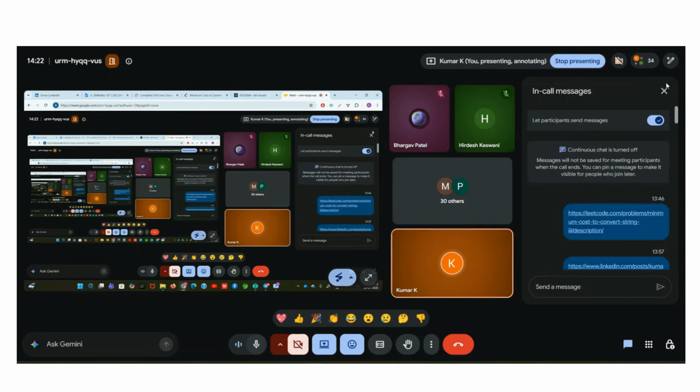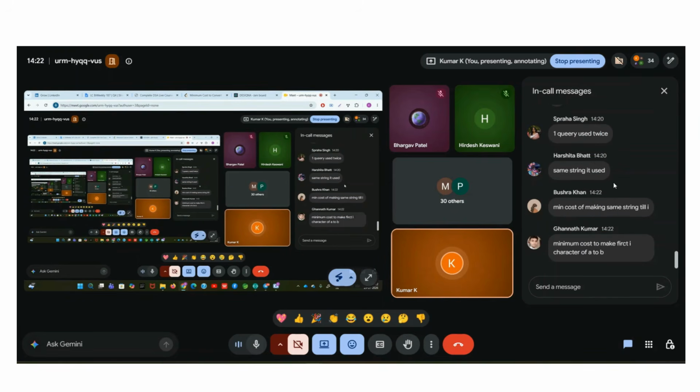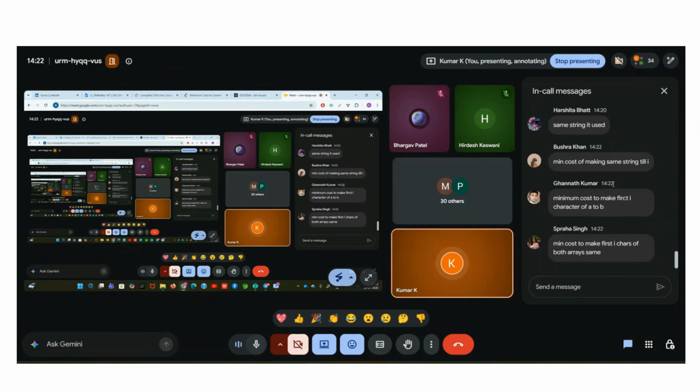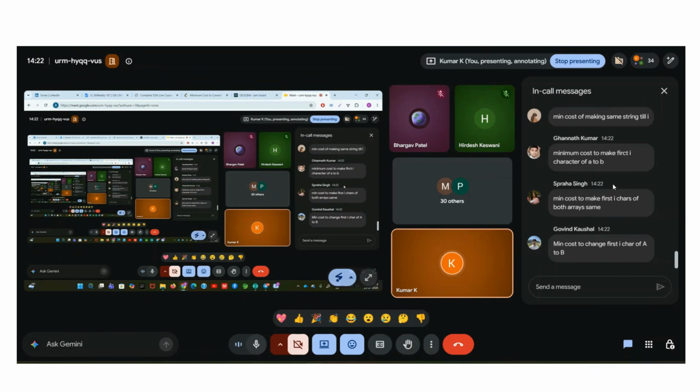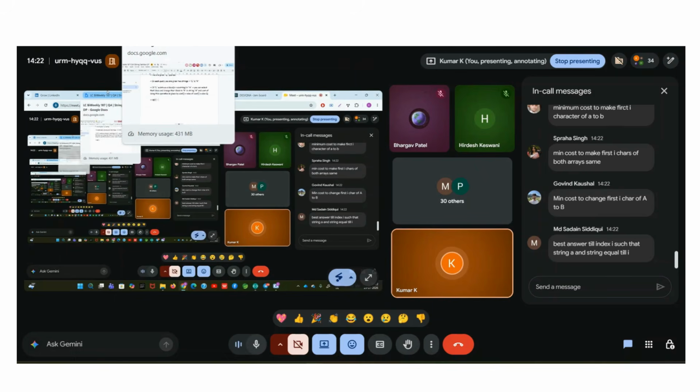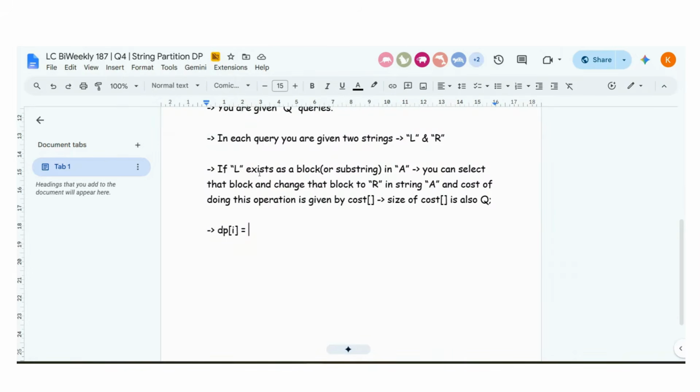Guys, you did not write the definition of DP of I. Everyone has to write: minimum cost to make A from 1 to I equal to B from 1 to I. Okay, good. I really appreciate you for writing the answer. So DP of I means, you can see this is a very simple question, right? DP of I means minimum cost to make string A from index 1 to I equal to string B from index 1 to I. And that solves the entire question.